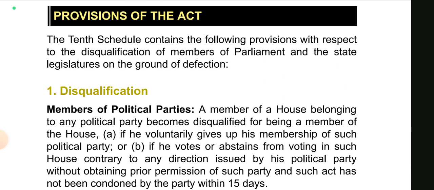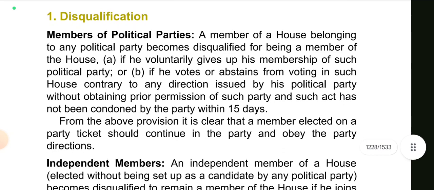Provision of the Act. The 10th schedule contains the following provisions with respect to the disqualification of members of parliament and the state legislatures on the ground of defection. Disqualification. Members of political party. A member of a house belonging to any political party becomes disqualified for being a member of the house. तो disqualified या फिर disqualification टर्म हमने बहुत बार पढ़ चुके हैं, तो इसका समझते हैं कि कब होती है वो, तो ये वाला है.